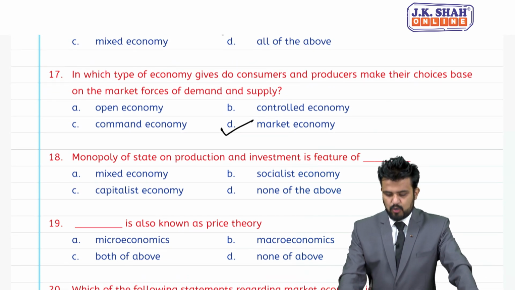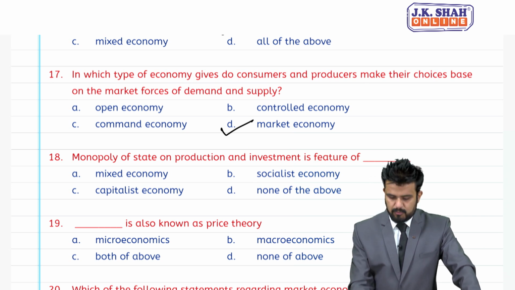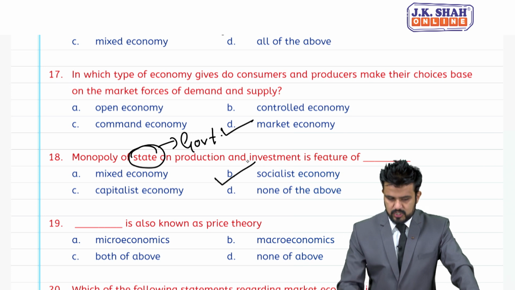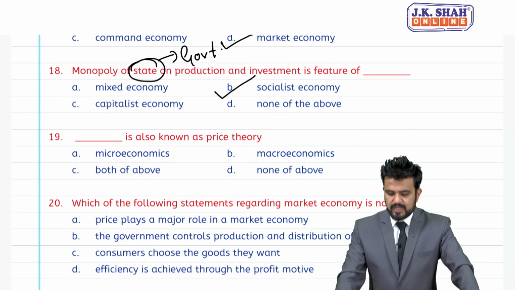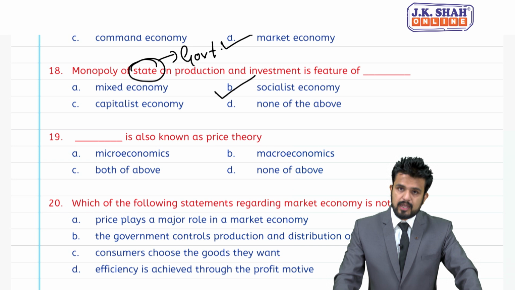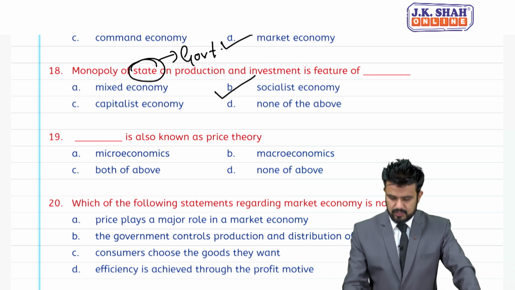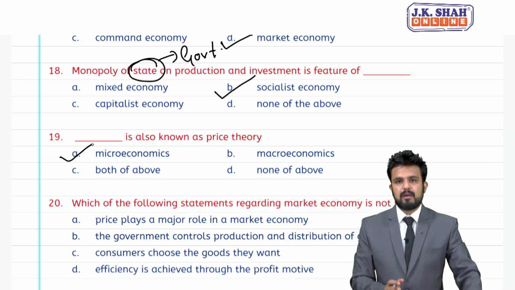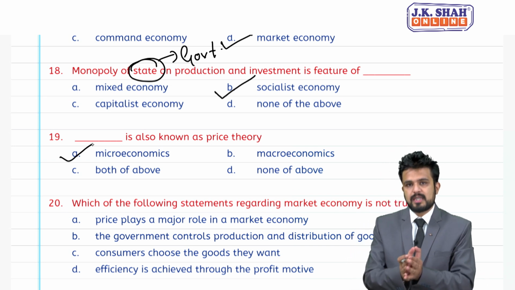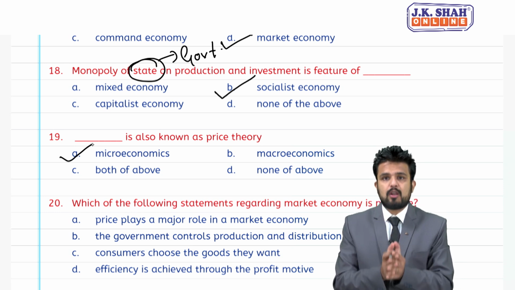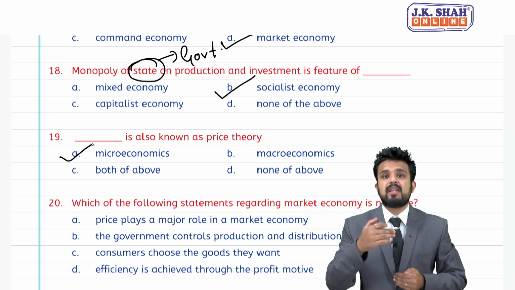Coming to 18, monopoly of state on production and investment is a feature of. Monopoly of state, state stands for government here. So, it is a feature of B, socialist economy. Coming to 19, dash is also known as price theory. Answer is microeconomics is known as price theory. And please remember, microeconomics is known as price theory, but macroeconomics is known as aggregative economics.